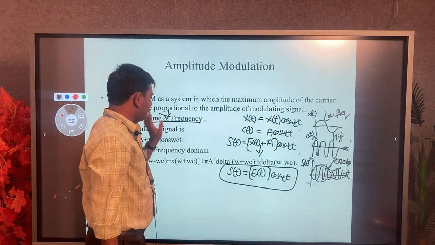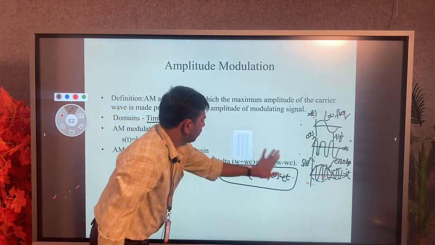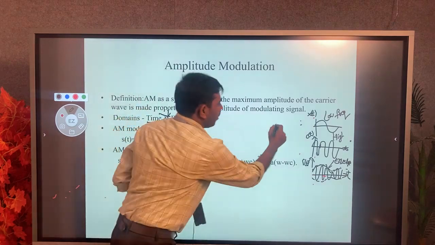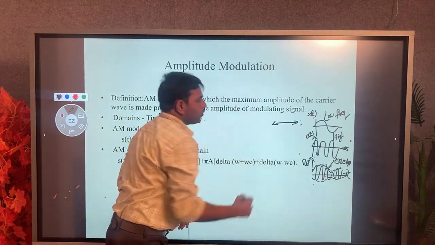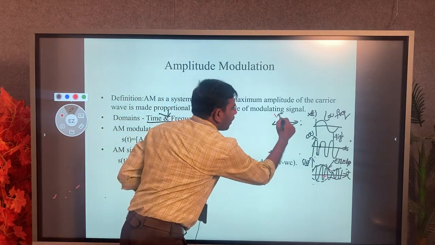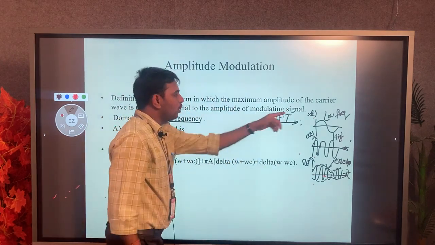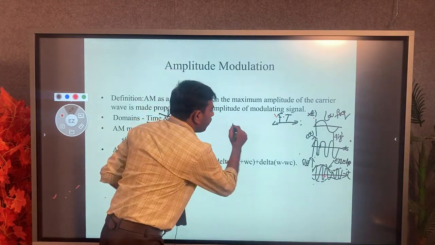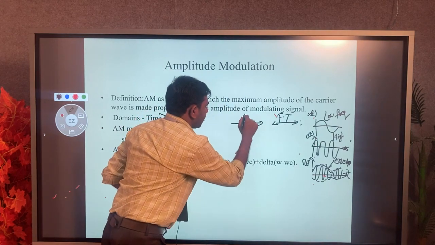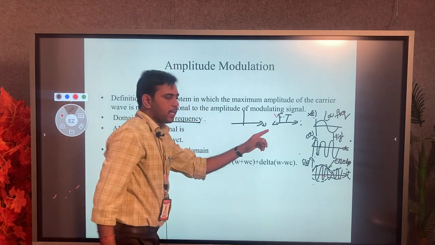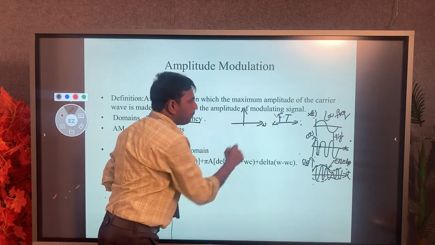Now we have to represent the frequency domain. For that purpose we have to use mathematical analysis, taking the Fourier transform. So this message signal we have to convert into the frequency spectrum. We take the x-axis and y-axis. On the x-axis we take the frequency spectrum, omega, for my message signal.